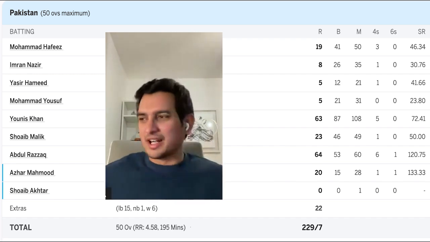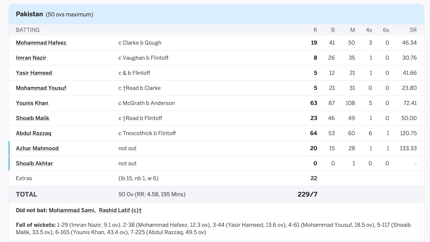This is the series where England had all these random players. I remember they had Ricky Clark and Anthony McGrath, all these random players. Yeah, you're right. We had this challenge in 2003. It was the third match. We won the first one when Imran Nazir made this great comeback.